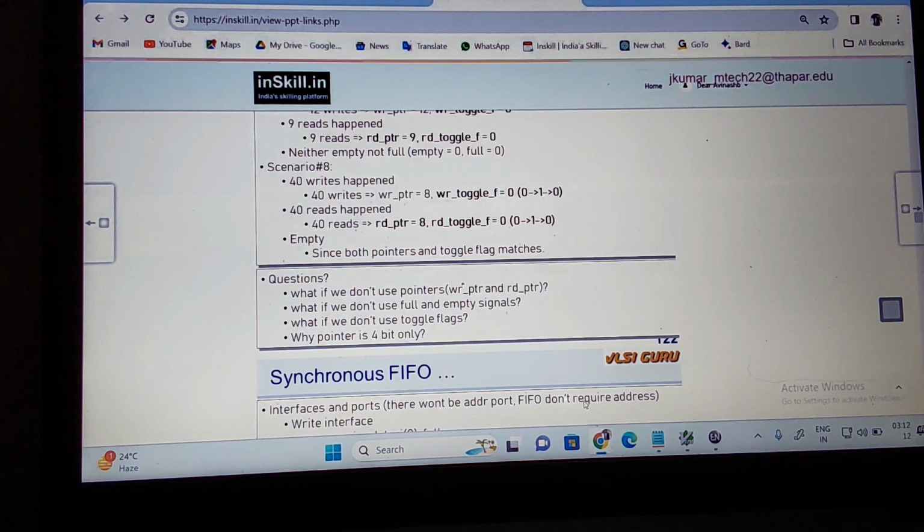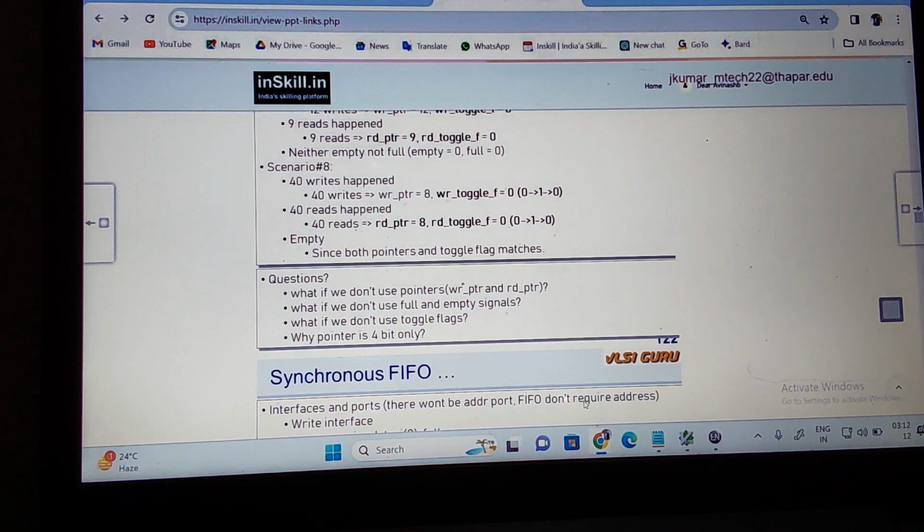I can use one write error, one read error. Are write error and read error input or output? Output. What about this toggle flag, sir? Input or output? Outputs. What about this full and empty? Outputs. Along with this, what other inputs will be there? One input is W data. R data is nothing but output, right? R data is nothing but output.